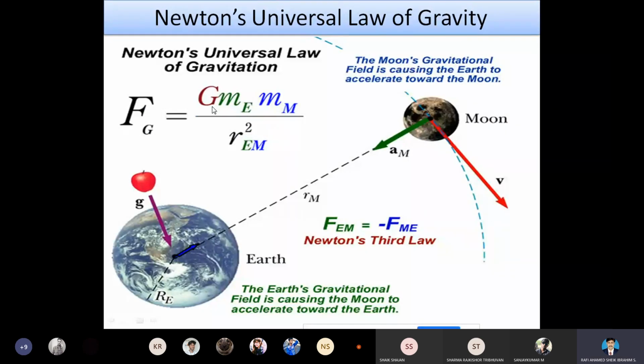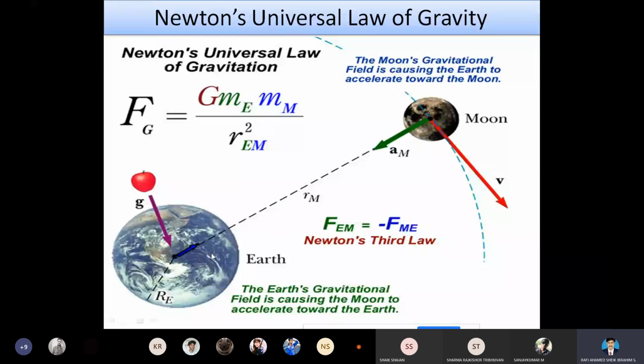So what is this G? G is the gravitational constant. This gravitational constant is suitable for all the planets orbiting the sun in the solar system. We can consider Earth and Mercury, and measure the formula.